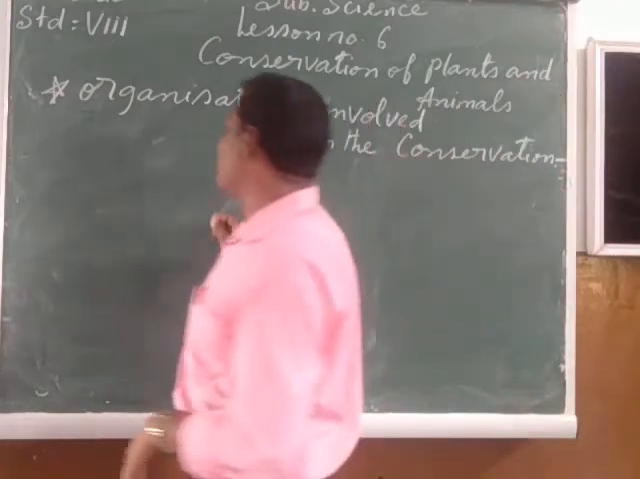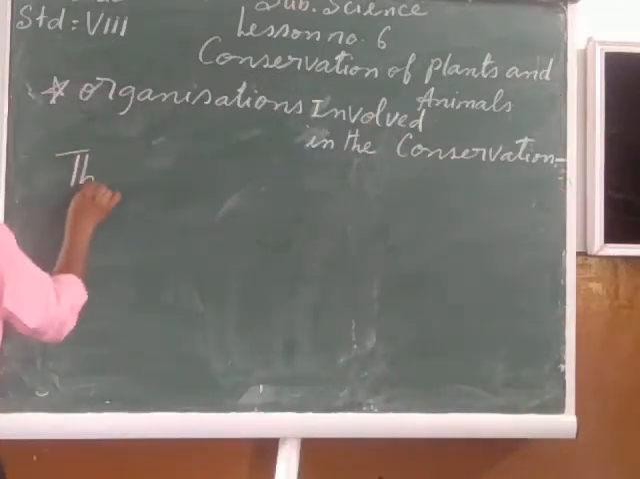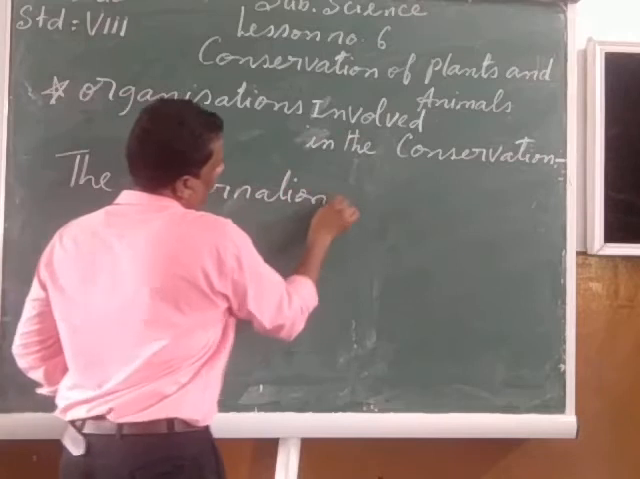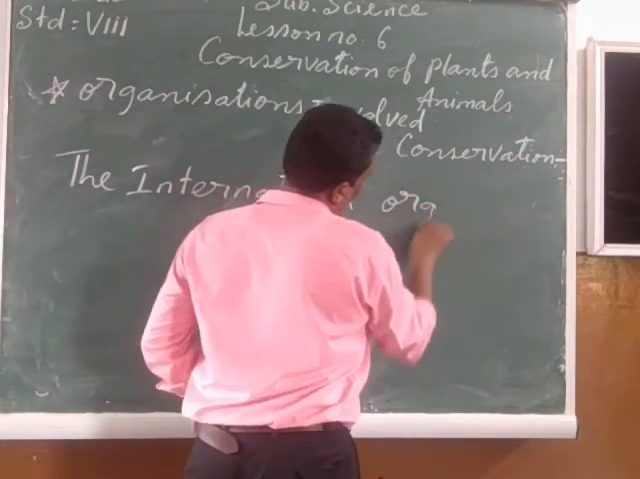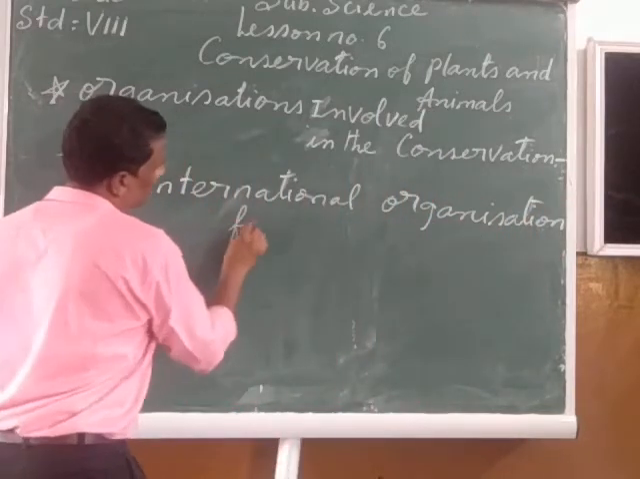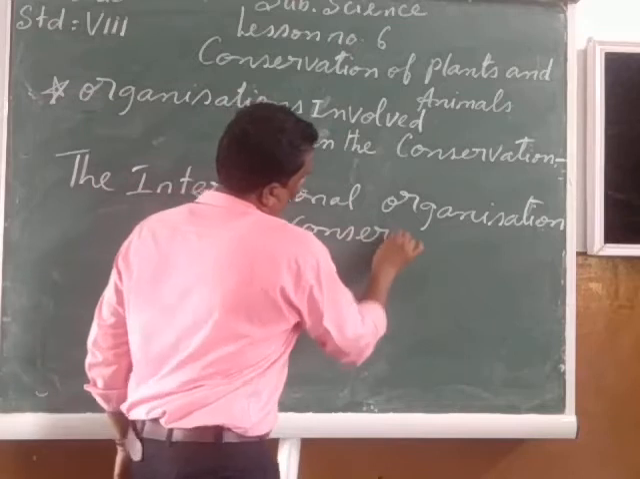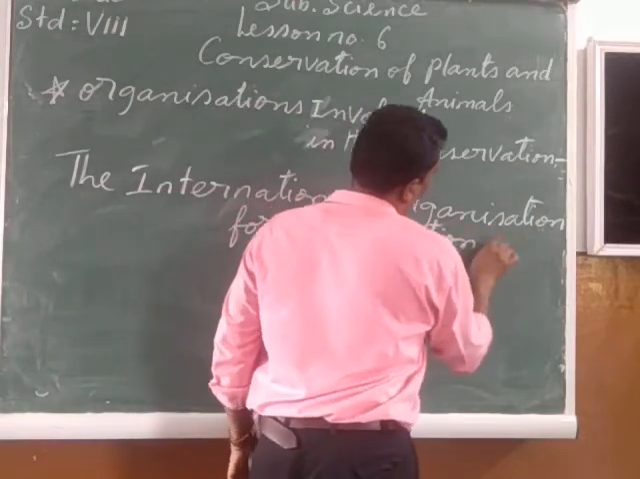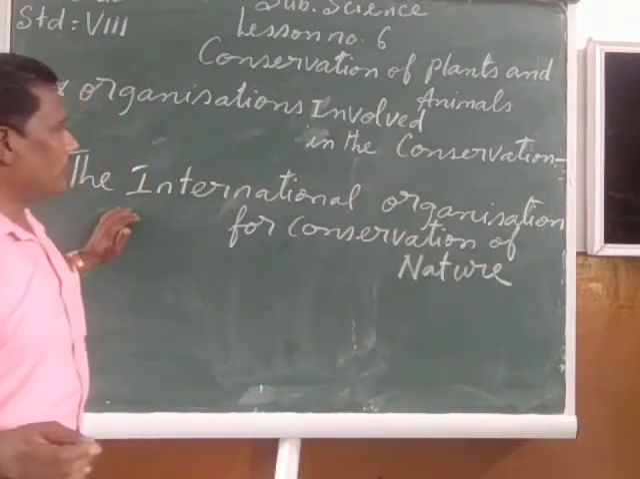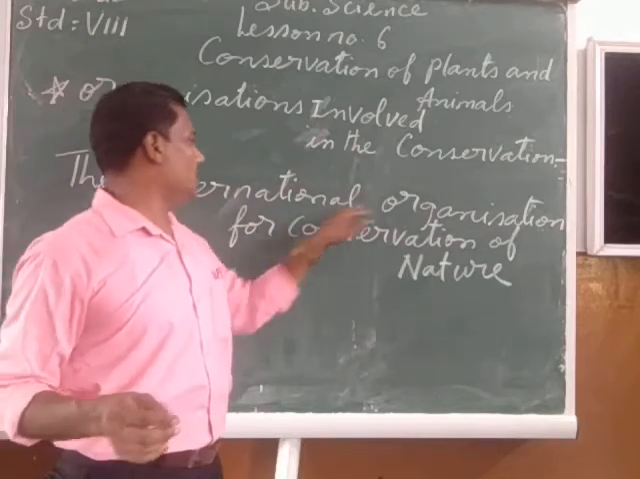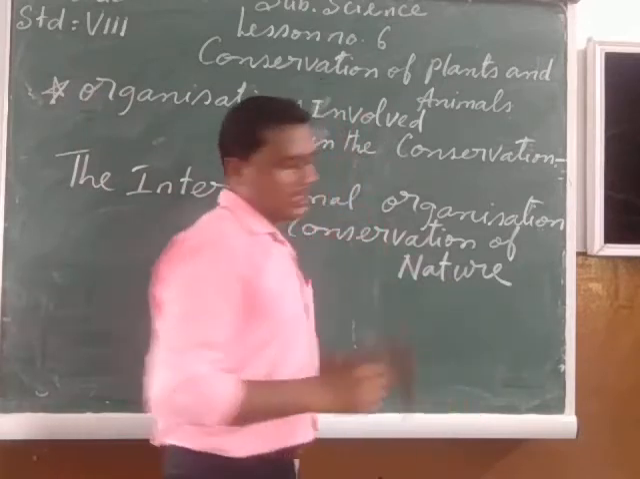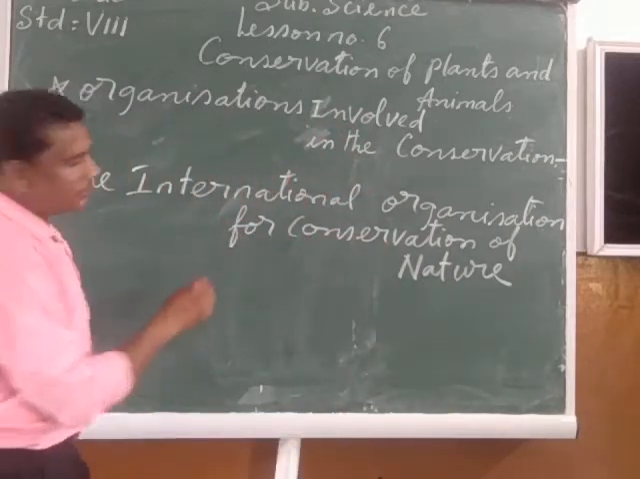Now, my children, for example, there is one organization. The name of that organization is the International Organization for Conservation of the Nature. This organization is working at the international level, and the short form of this organization is the